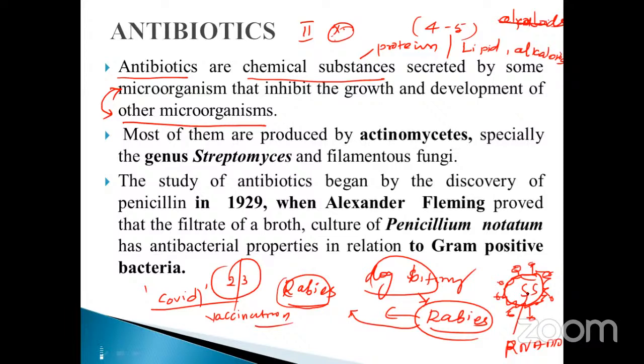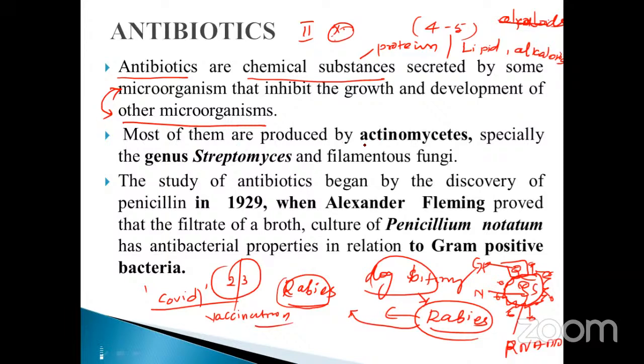How will we prepare the antibiotics against this microorganism? You have to select the microorganism. You have to collect any part of the body. This is called glycoprotein, GP. Here inside there is a nucleic acid. You have to cut and isolate the nucleic acid from this particular viral DNA or RNA molecule. After that, it may be modified in the laboratory. After the completion of the process, it may be tested so many times. After that, it may be entered into the marketing places and distributed to the people.